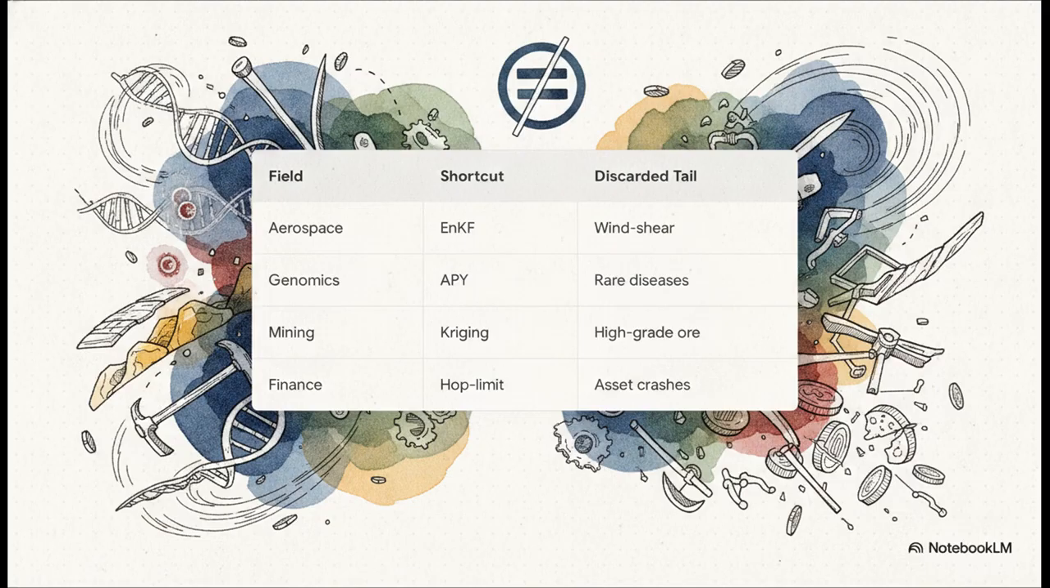Completely unrelated industries are using the exact same low-pass filter shortcut to save computing power, and they are suffering the exact same blind spots. In genomics, algorithms use a shortcut called the APY method, which perfectly predicts common traits but completely hides rare disease variants. In mining, fixed-rank keying maps out general ore bodies but totally misses localized, high-grade deposits. And in finance, portfolio optimization tools cap their correlation graphs, entirely missing indirect asset crashes. The domain changes, but the mathematical failure is identical.